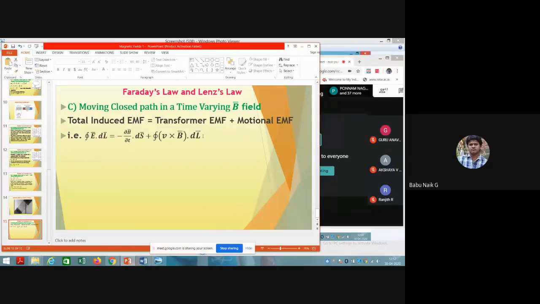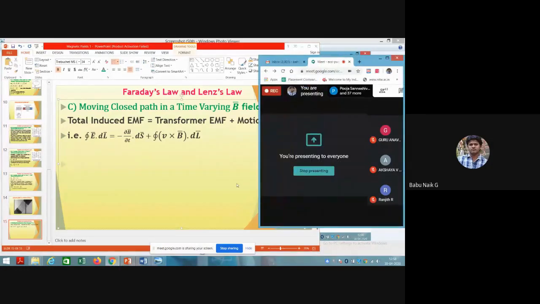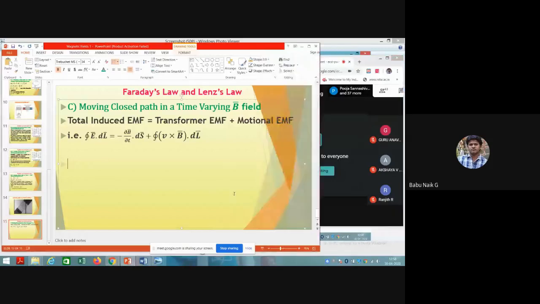As you have seen in motors and generators, all these things happen through Faraday's law and Lenz's law. So this is today's concept of Faraday's and Lenz's law.